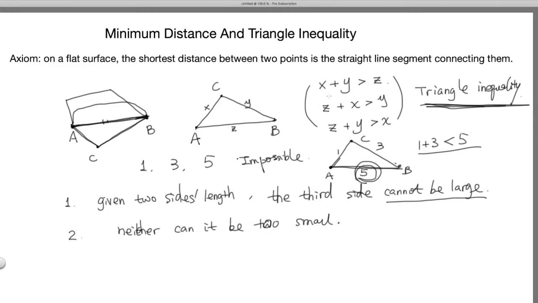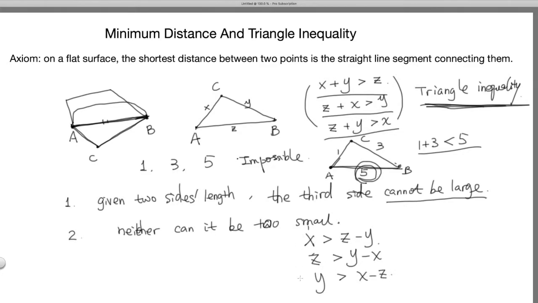Mathematically, I would say just from here, x has to be bigger than z minus y. From here, z has to be bigger than y minus x. Or here, y has to be bigger than x minus z. So all those side lengths are going to be limited by the difference between the other two sides.